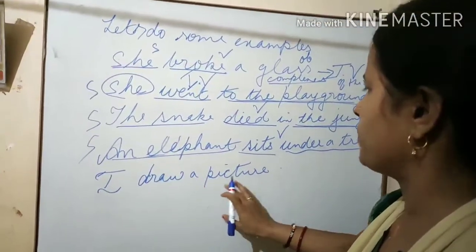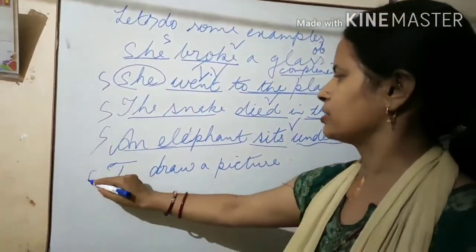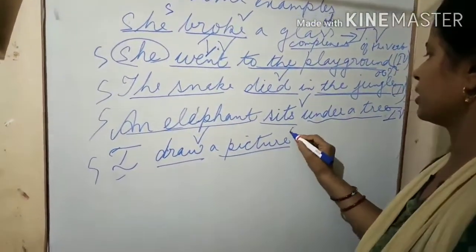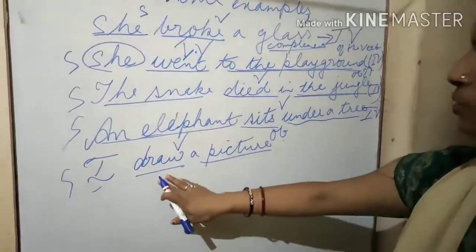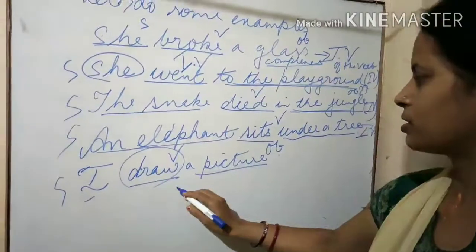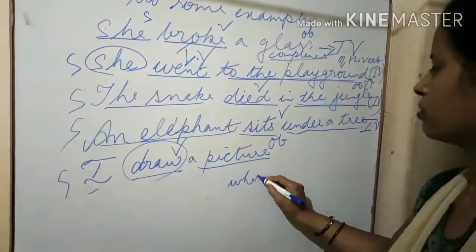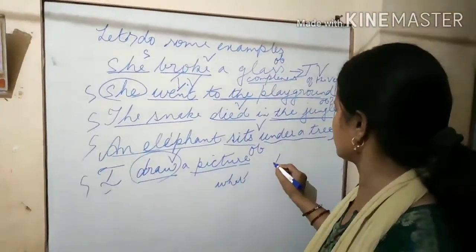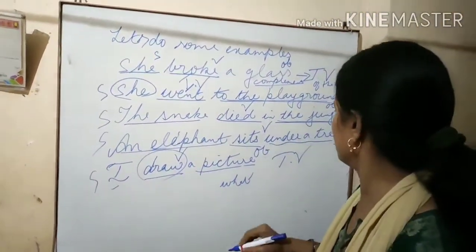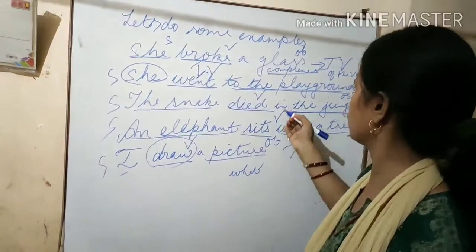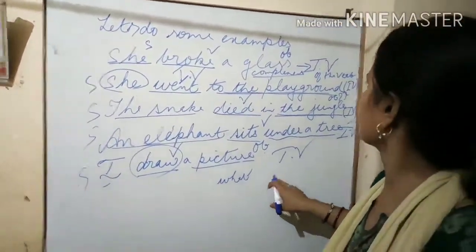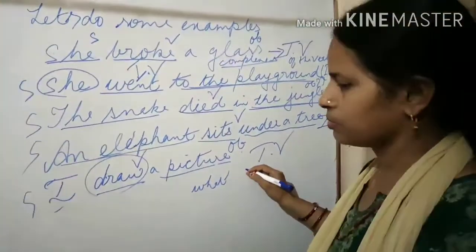I draw a picture. I is the subject. Draw is the verb. A picture is an object. So this draw, I draw what? A picture. So this draw is a transitive verb. So this is the difference. We can do more worksheets for our practice between transitive and intransitive verb.